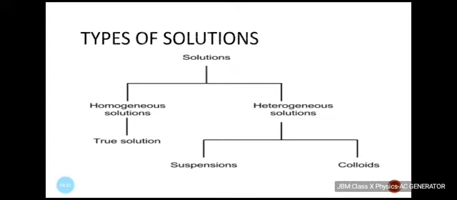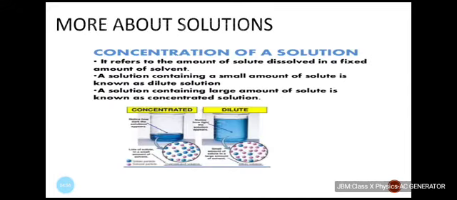So, I already told you that solutions can be homogeneous or heterogeneous. Homogeneous solutions are called the true solutions, about which we have already discussed in our previous class, and today also we quickly recapitulated about the solutions. Talking about heterogeneous solutions, they can be classified as suspensions and colloids. But before we study about suspensions, let us collect some more information about solutions. And a very important topic in this respect will be concentration of a solution.